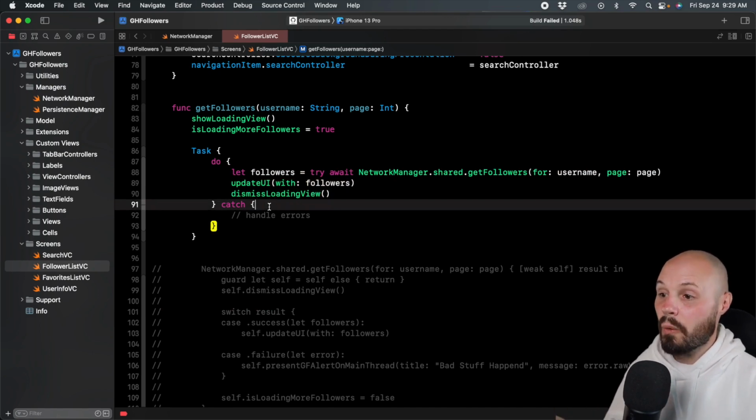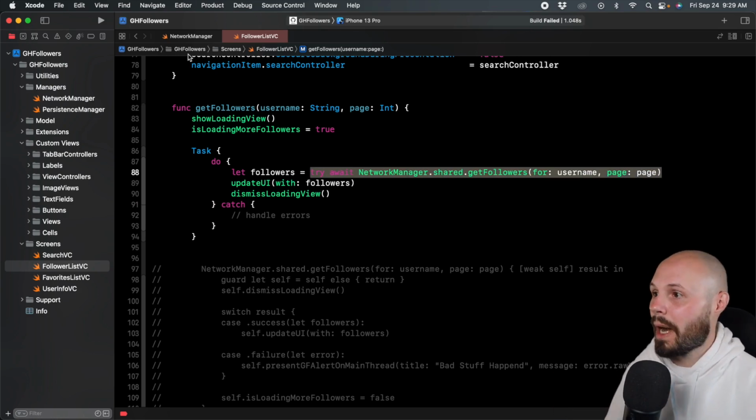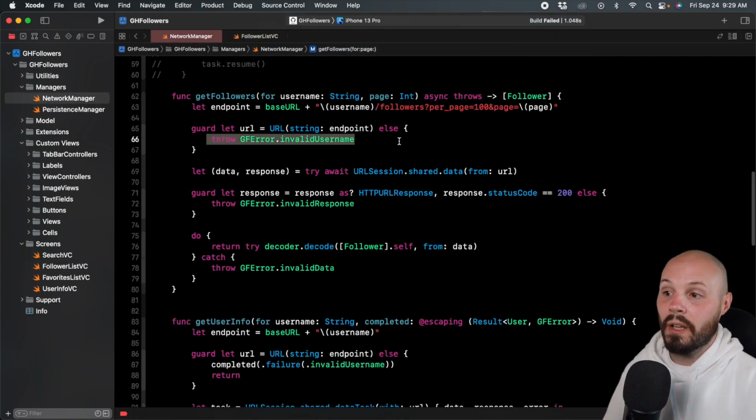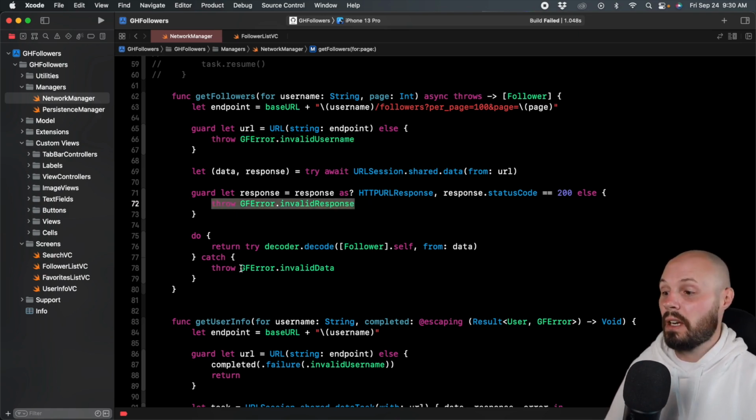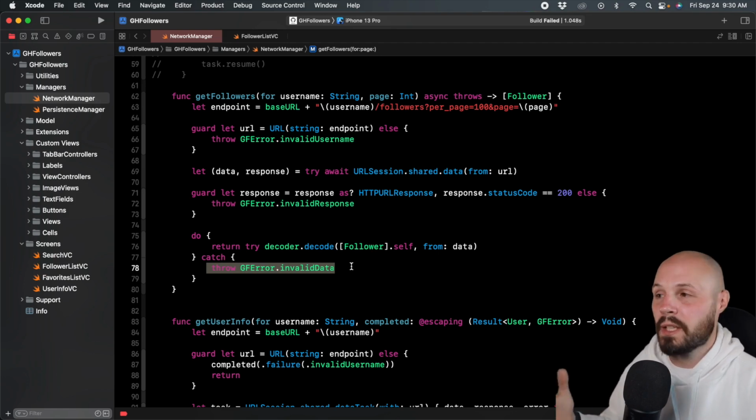So cool. Now we have to handle what happens when this fails and we get various errors. And if I go back to the network manager, this could be the invalid username error. This could be the invalid response error. This could be the invalid data error. There's a couple different errors that we're choosing to pass back.